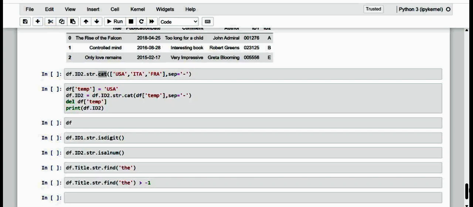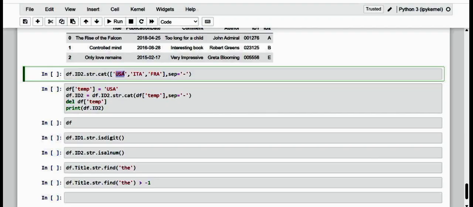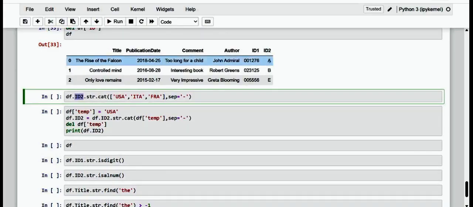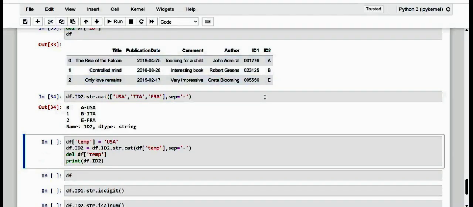For example, let's add an acronym of a nation to one of the columns. So here we have just used USA, ITA, and France, FRA. Okay, so let me just concatenate it with the separator, and I just want to include that in the ID2. So what is that ID2? Of course, here we have A, B, E, and of course three values are there. Okay, so it is going to add the nation to one of the columns which we have already generated. So kindly just observe. I'm just going to execute it.